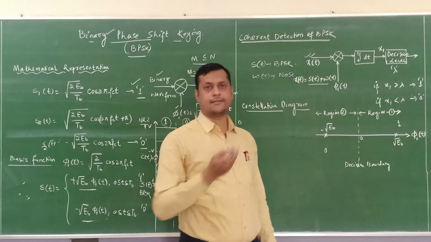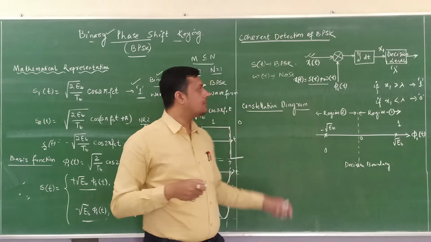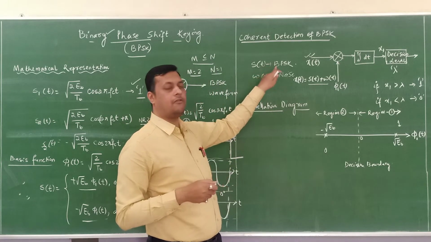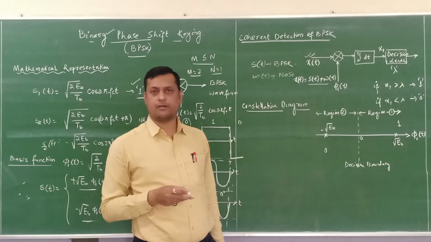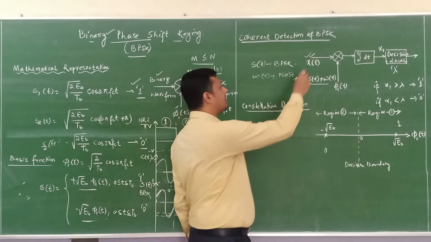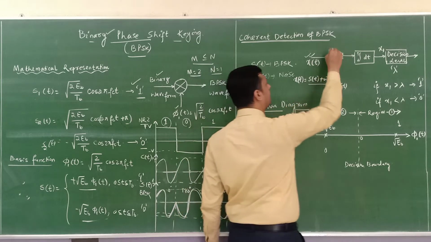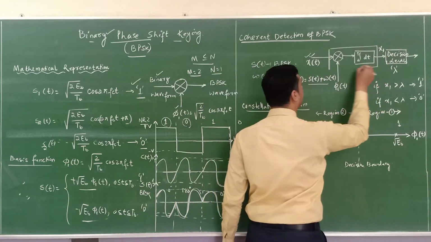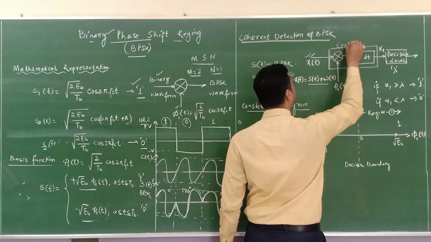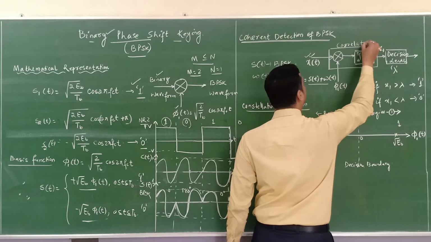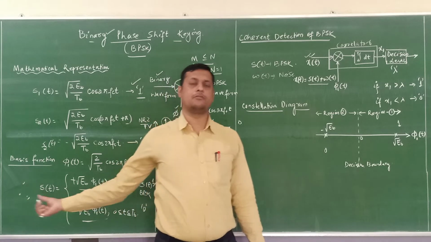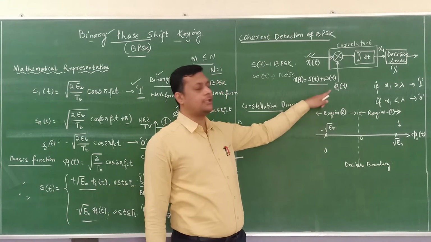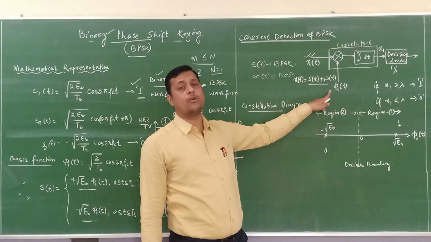You can think of the external noise as interference. So s of t is the BPSK signal and w of t is the presence of noise. Fine. So this x of t enters my correlator. In this correlator, if the same basis function that we used during transmission is used for the detection, then it is called coherent detection.